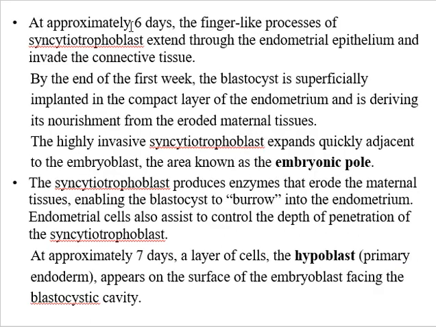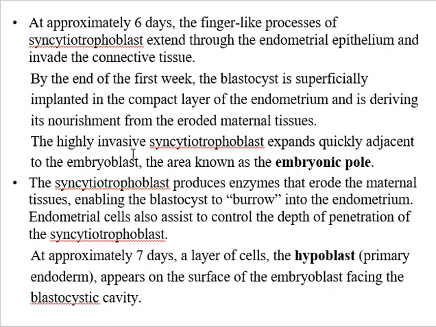At approximately 6 days, the finger-like processes of syncytiotrophoblast extend through the endometrial epithelium and invade the connective tissue. By the end of the first week, the blastocyst is superficially implanted in the compact layer of the endometrium and is deriving its nourishment from the eroded maternal tissues.